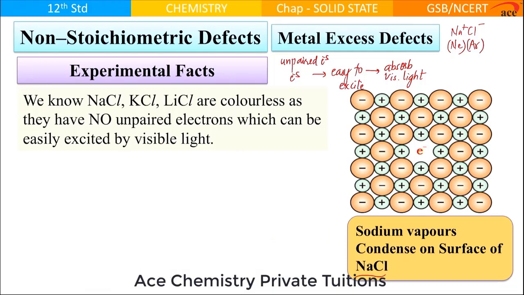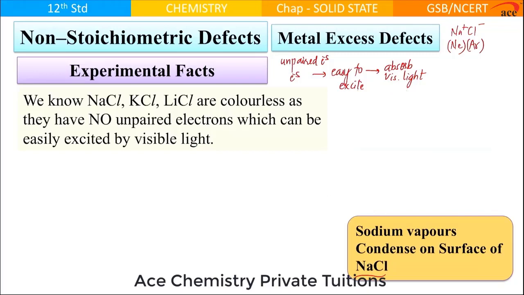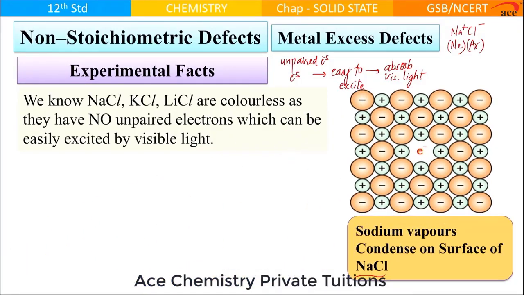To solve that query, we will try to understand this example. Imagine Cl- is there at that place. When sodium vapor comes and condenses, imagine sodium vapor means sodium atoms. A sodium atom has come and condensed on the sodium chloride crystal. As soon as the sodium atom comes here and condenses, you should know that when sodium vapors have come, that means they were hot, at high temperature.